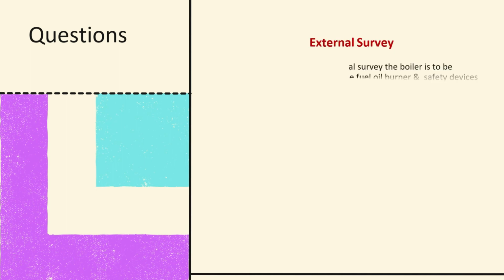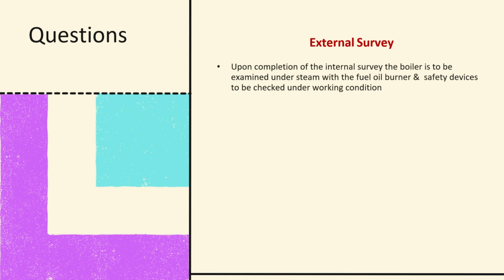External survey. Upon completion of the internal survey, the boiler is to be examined under steam with the fuel oil burner and safety devices to be checked under working condition. Before startup.